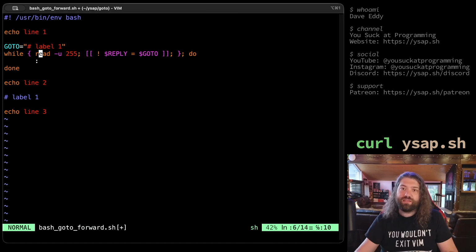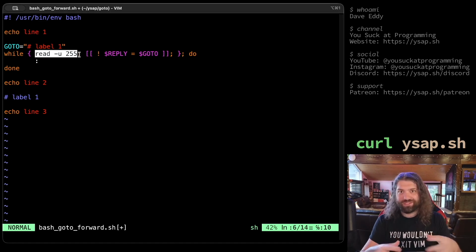So while, and then these curly braces create a command grouping. So while you read from file descriptor 255. Now, I have a video where I talk about file descriptors and I demystify them. Go check it out. It's super fun. But in that video, we talk about file descriptor 255. This is special to bash. Bash has its source code here. So you are fast forwarding the bash source code. You are having bash move its source code pointer. Think of it like its instruction pointer forward. Does it actually work like that? I don't really know. I wouldn't rely on this.